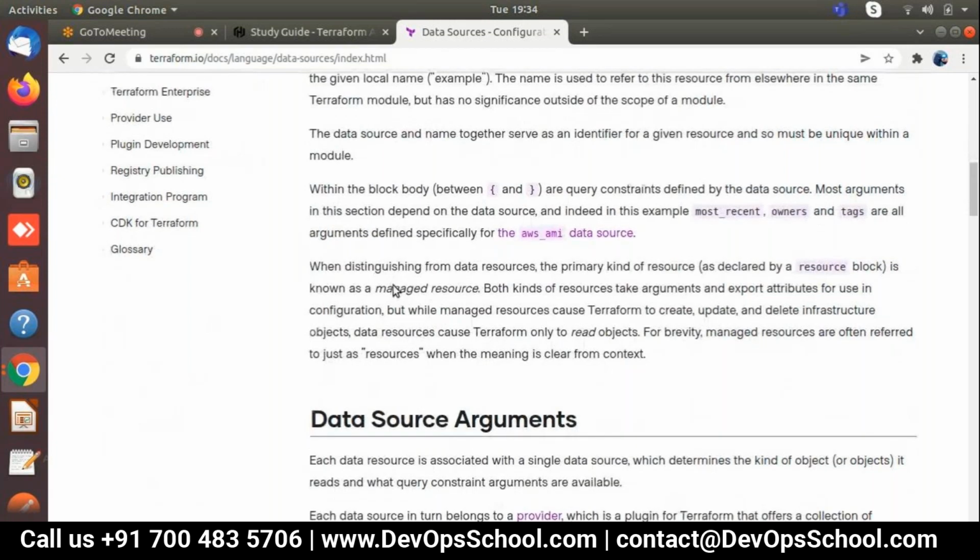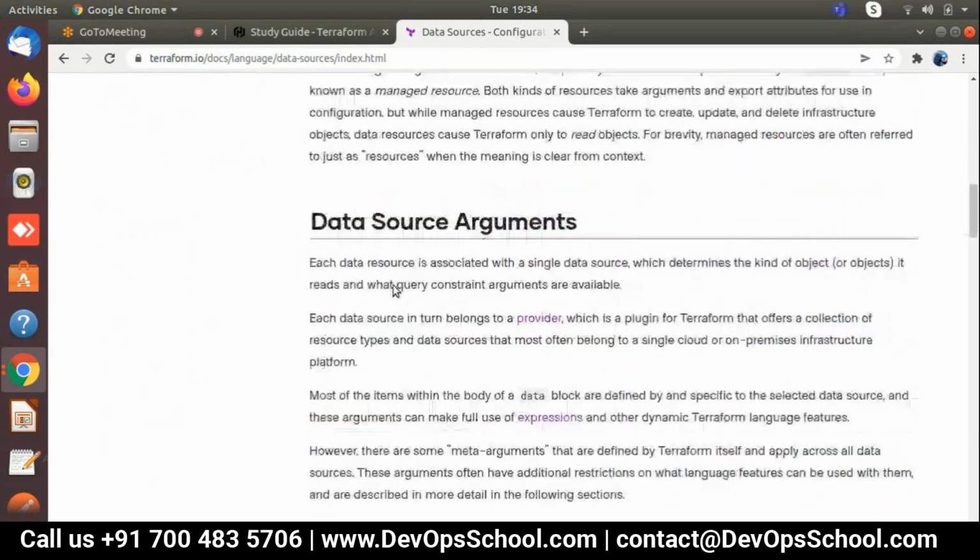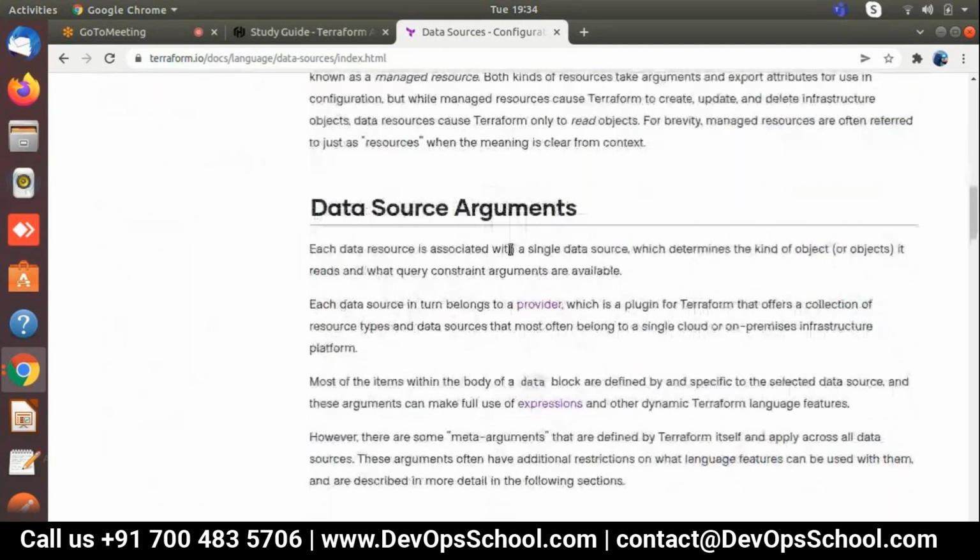Each data source is associated with a single data source type, which determines the kind of object. So definitely if we call data azurerm_virtual_network, it will determine one object which is already deployed, and that we are using.